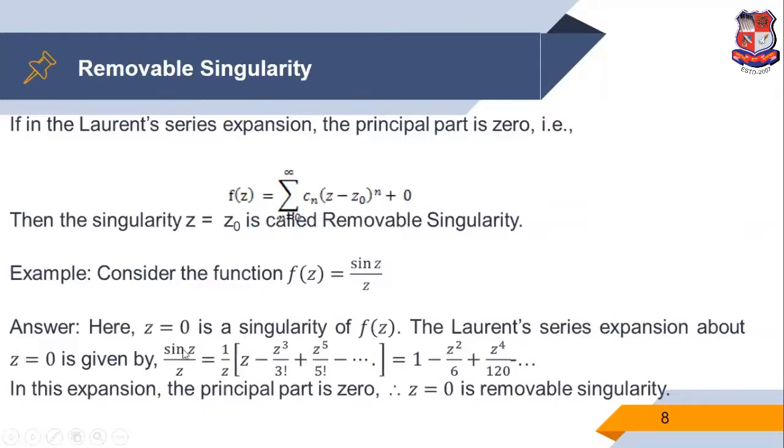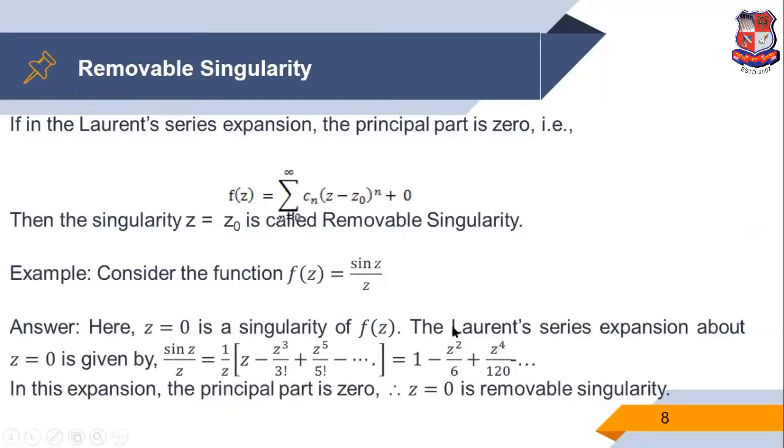So sine z upon z, that is 1 upon z times sine z. For the standard expansion of sine z we use the Maclaurin series because we expand at the point z equal to 0. So we know the expansion of sine z: z minus z cube by 3 factorial plus z raised to 5 by 5 factorial and so on. Divide by z, we get this form.